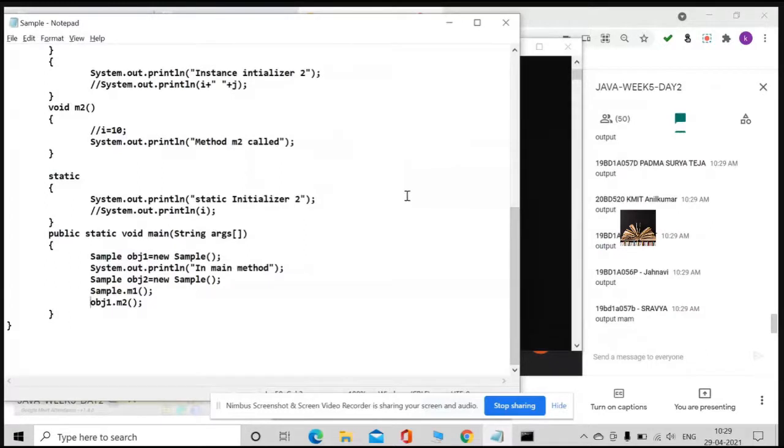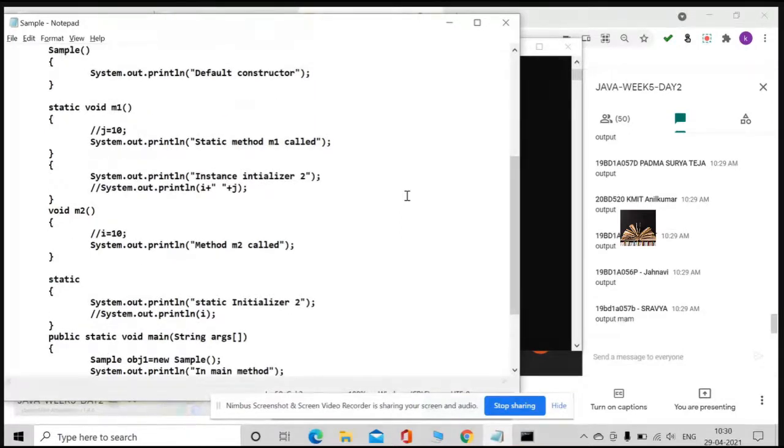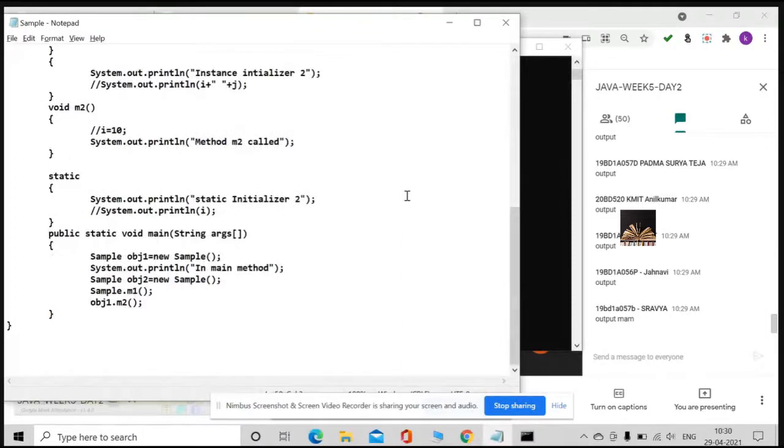Output. Okay, wait a minute. I'll change something to show you the error. Now I'll change something. Of course, it's okay.